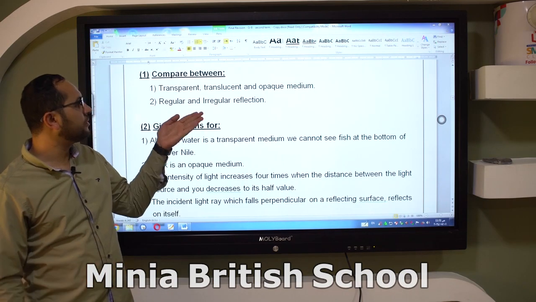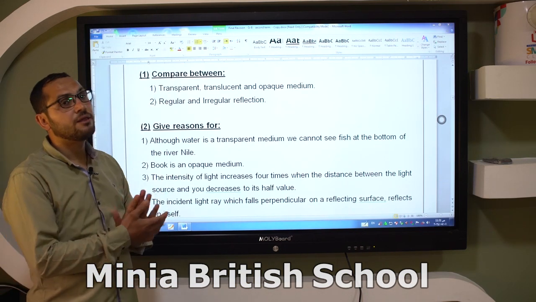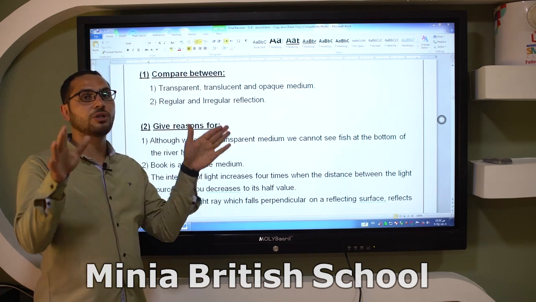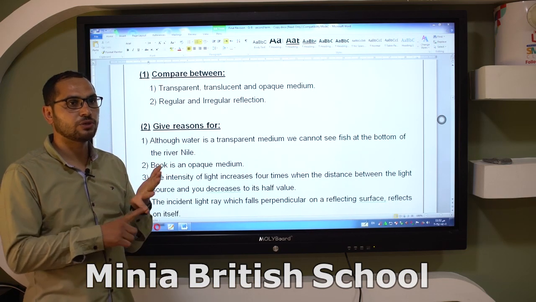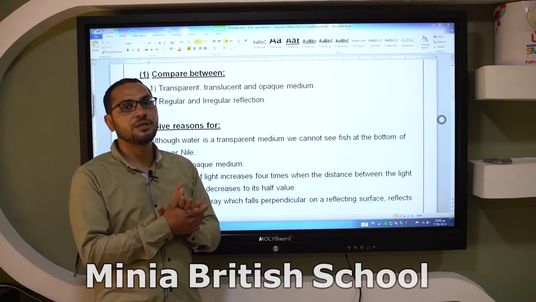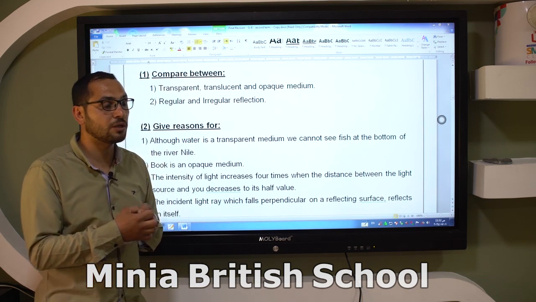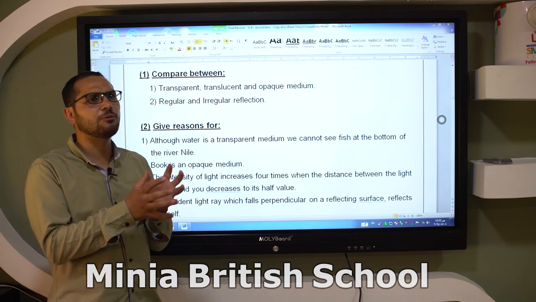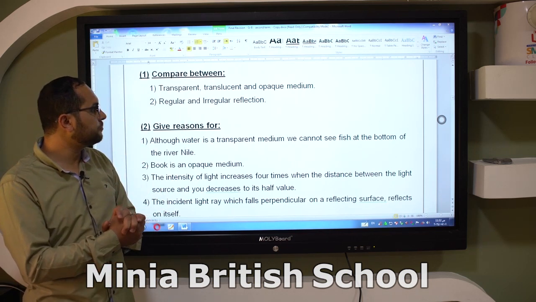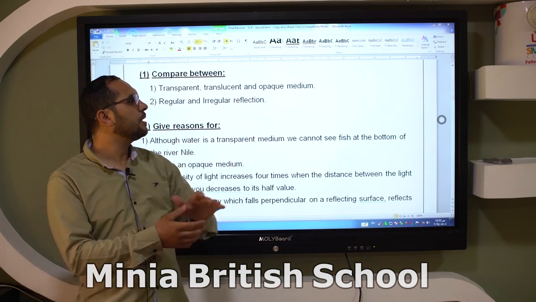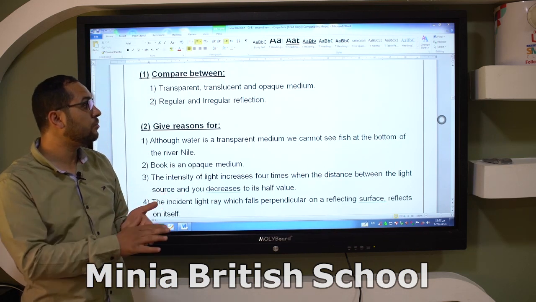Comparison between transparent, translucent and opaque media. Okay, a transparent medium is a medium that allows most light to pass through, and the objects can be seen clearly, like water and air. Translucent is a medium that allows some of the light to pass through and absorbs the remaining part, so we can see the objects less clearly, like tissue and paper.